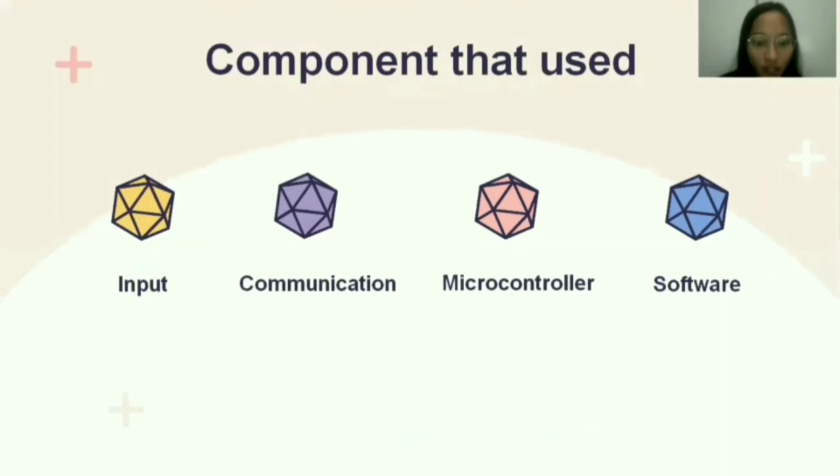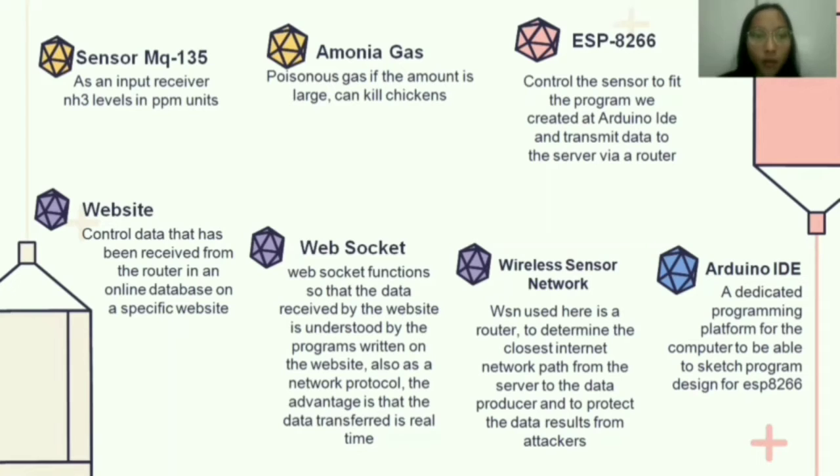The second component used is communication. The communication components are website, WebSocket, and wireless sensor network or WSN. The website has a function to control data that has been received from the router in an online database on a specific website. And the second one is WebSocket. WebSocket has a function so that the data received by the website is understood by the program written on the website, also as a network protocol. The advantage is that the data transferred is real time.